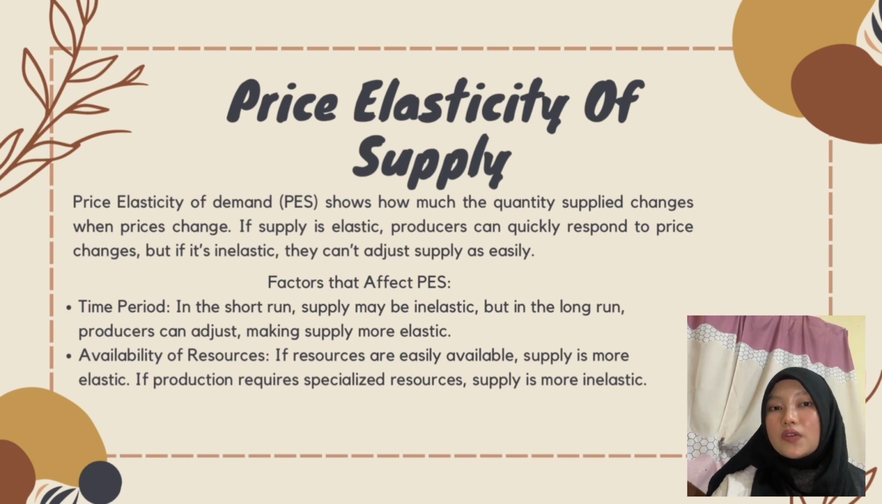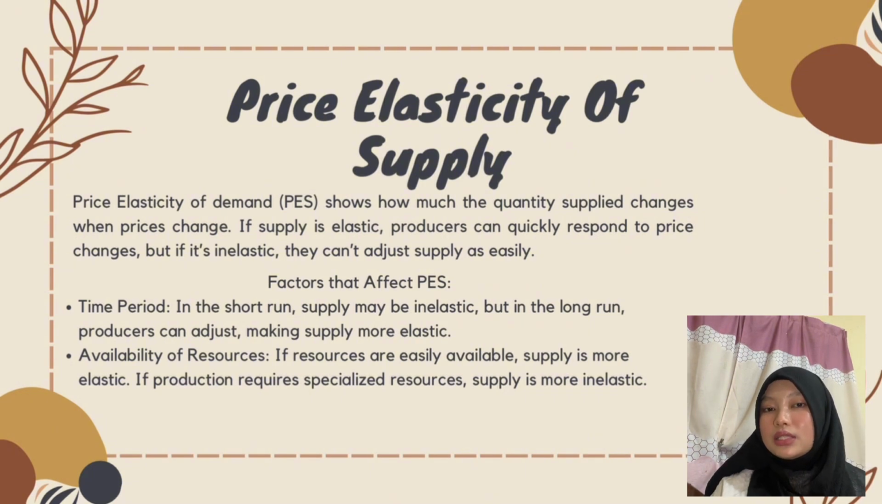Price elasticity of supply (PES) measures how responsive producers are to price changes. Elastic supply means producers can quickly adjust production. Meanwhile, inelastic supply means producers face difficulty in adapting to price changes. There are a few factors that affect PES. First is time period. Supply is inelastic in the short term but becomes more elastic in the long term as producers have time to adjust.